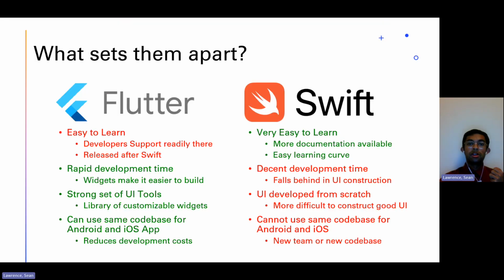So we've color-coded the slides to make it easier to see which framework has an advantage in each respective category. Both of these frameworks are pretty easy to learn, with Flutter having developers readily available to offer support when needed, and Swift having a pretty easy learning curve in general. But what sets Swift apart is the fact that it's been around the block for longer, so to speak. There are more people who know the ins and outs of coding in this language compared to Flutter. So Swift can hold its own here.